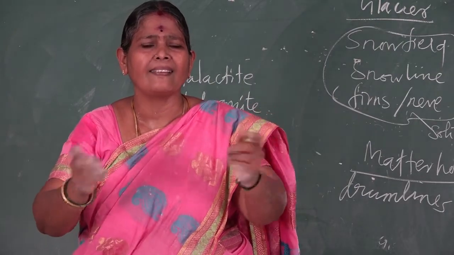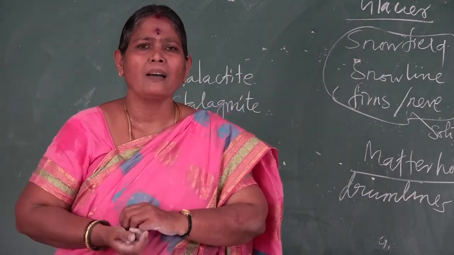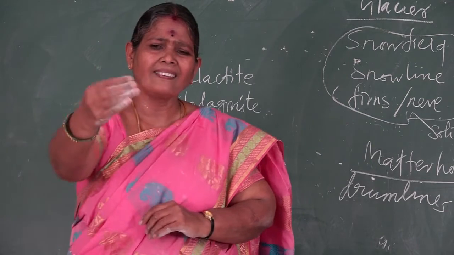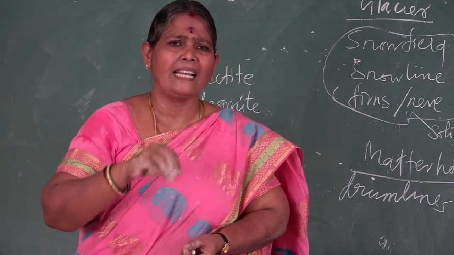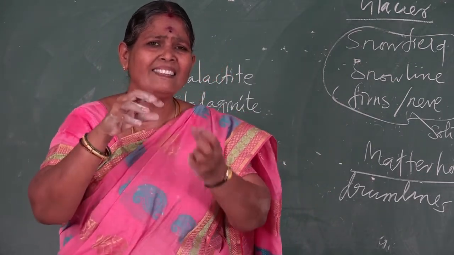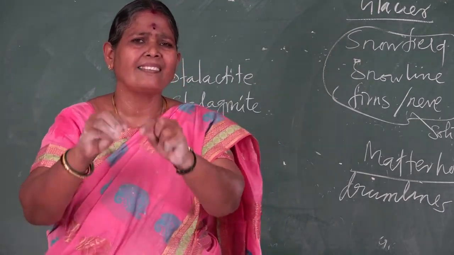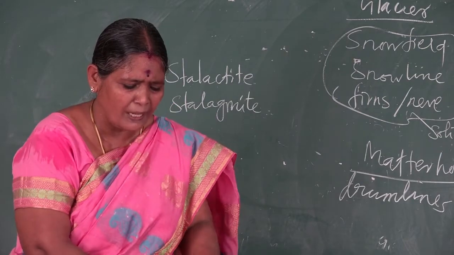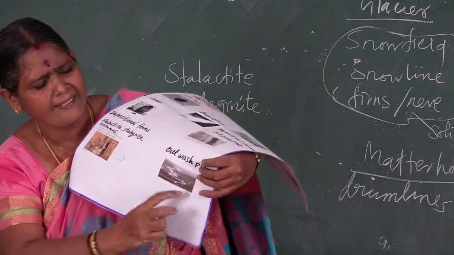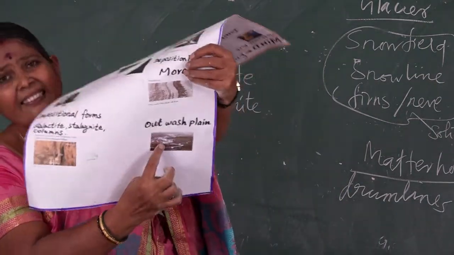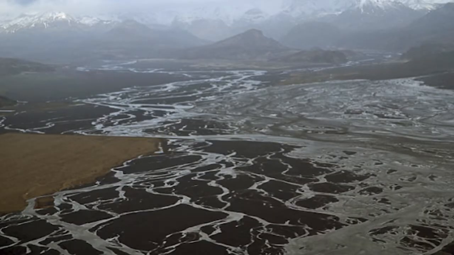That is called eskers. Then the outwash plain, the last stage, where the glacier deposits fine silt, sand and gravels. That is called outwash plain. See the picture, this is an outwash plain.